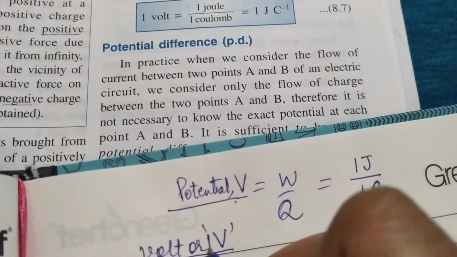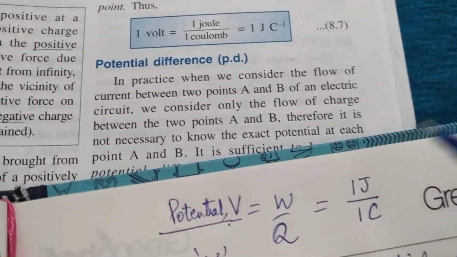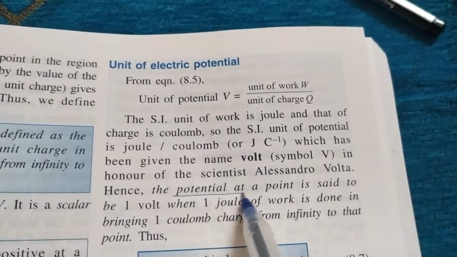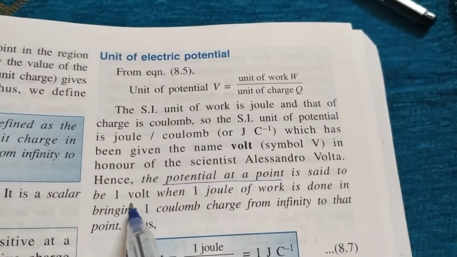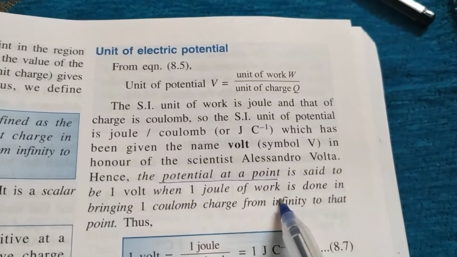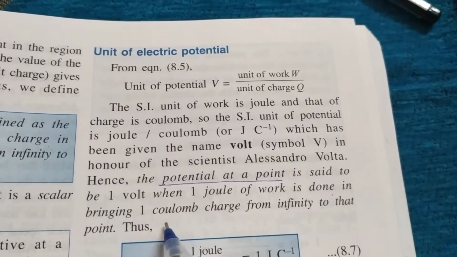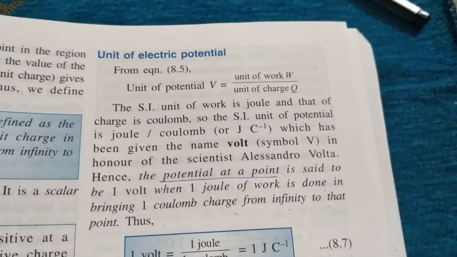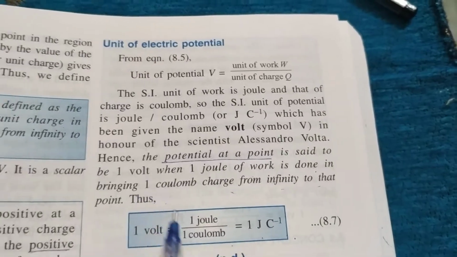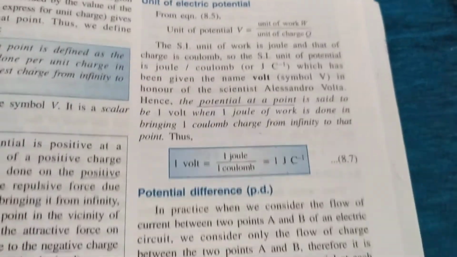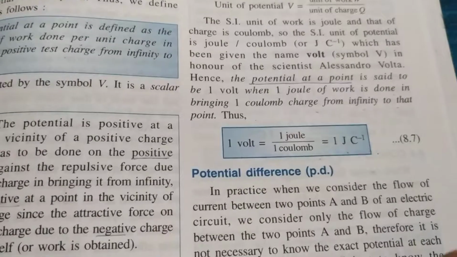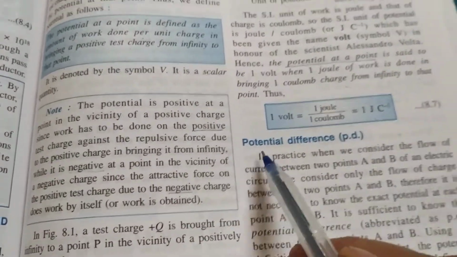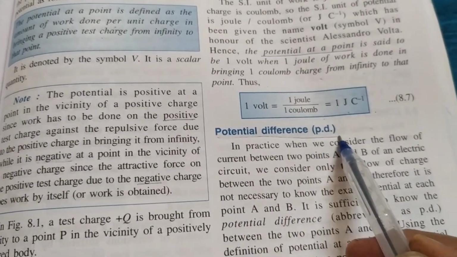So 1 volt is that potential of a point. See, the potential at a point is said to be 1 volt when 1 joule of work is done in bringing 1 coulomb charge from infinity to that point. So 1 volt comes 1 joule per coulomb. Now there is a very interesting thing, that similar definitions, similar explanation is used to understand potential difference also.